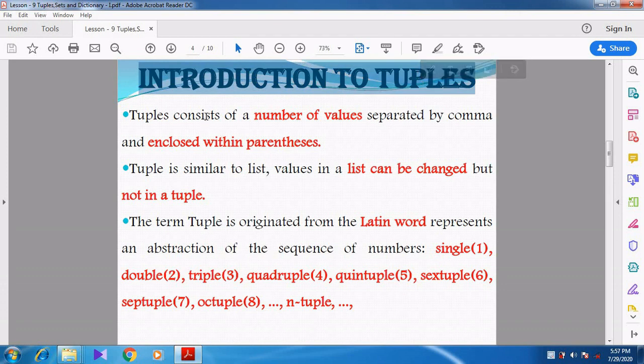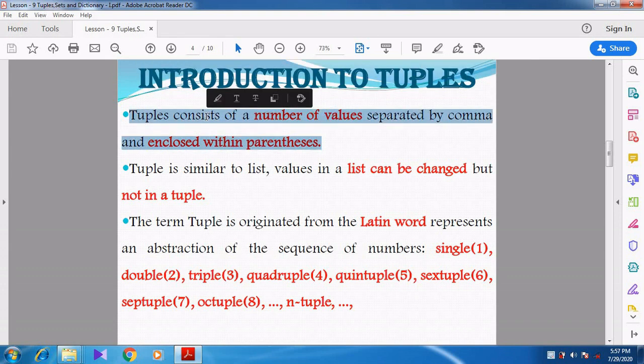So first we see the introduction to tuples. What is meant by tuple? A tuple consists of a number of values separated by comma and enclosed within parentheses. When you come across this definition, you might remember the list from last week.